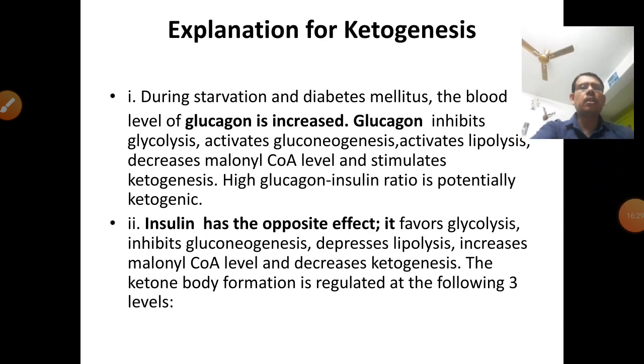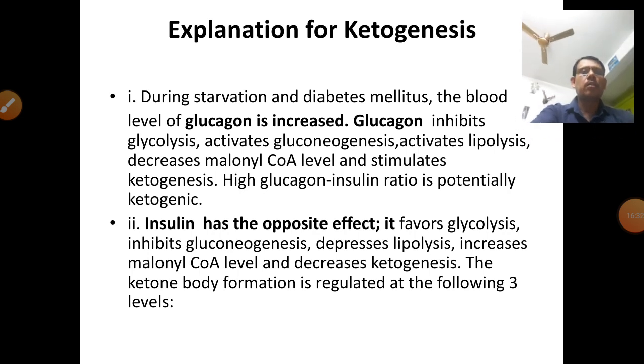For the explanation of ketogenesis, we previously discussed ketogenesis at the beginning, but in this case, ketogenesis occurs during starvation and diabetes mellitus, where the blood level of glucose is increased. Glucagon inhibits glycolysis, activates gluconeogenesis, activates lipolysis, decreases the malonyl CoA level and stimulates ketogenesis. A high glucagon to insulin ratio is the potential for ketogenesis. Insulin has the opposite effect. It favors glycolysis, inhibits gluconeogenesis, depresses lipolysis, increases the malonyl CoA level and decreases ketogenesis.